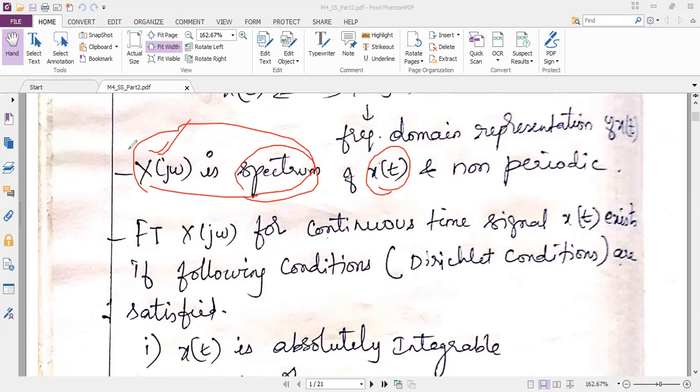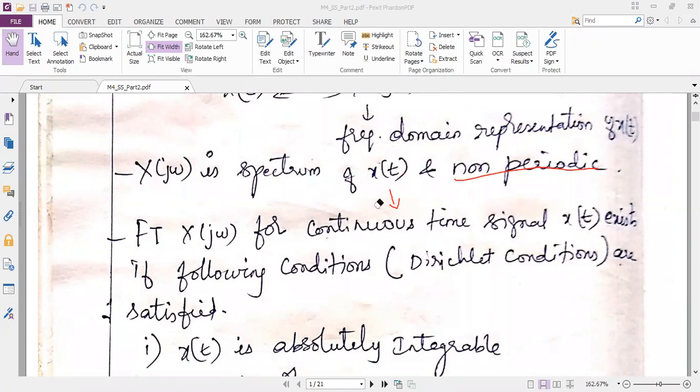So after you take the Fourier transform of x of t, the signal is non-periodic. The input x of t is also non-periodic, and the Fourier transform of the signal is also non-periodic. So please make a note; if you attend competitive exams, these points will be very, very helpful.